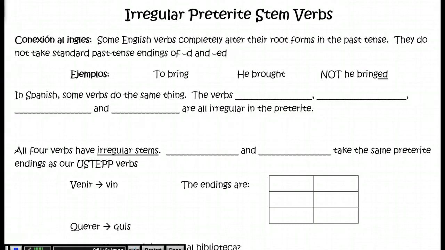Hi students, today's flip is on some more irregular preterite stem verbs. So these verbs, similar to the U-step verbs, have a stem change and they have different endings in the preterite